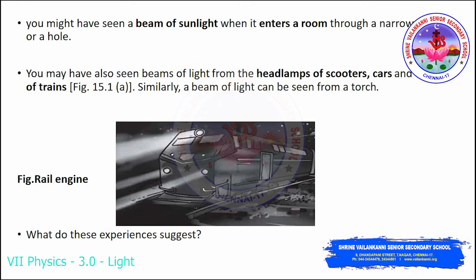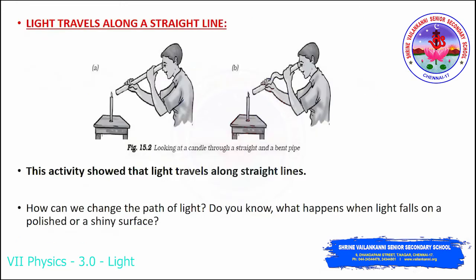First of all, the beam of light focuses on a particular object or a particular surface. So what do these experiences suggest? They suggest that light travels along a straight line. Light will not travel through a bent or curved path, it will travel only along a straight line. By just looking at this picture you will be able to understand. You can do this activity in your home also.